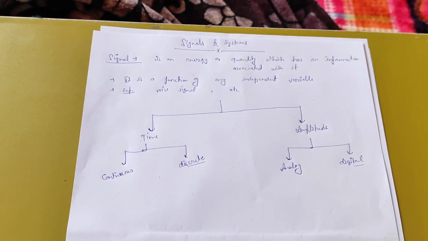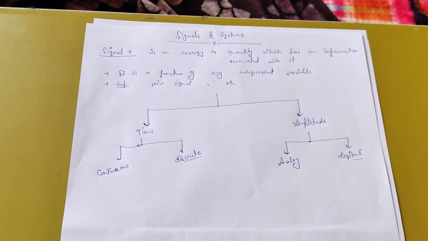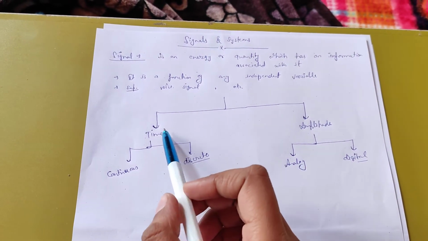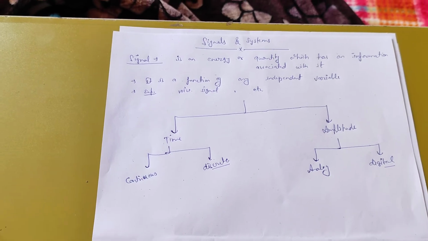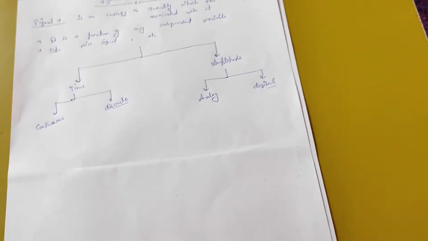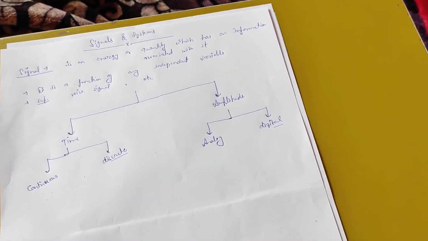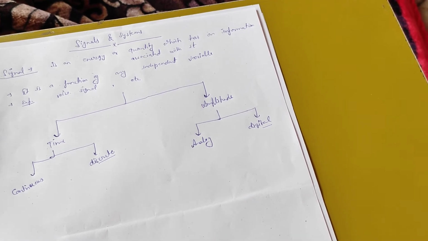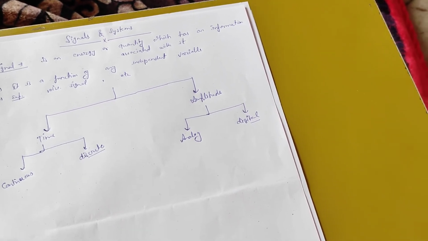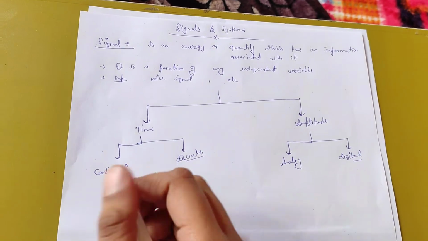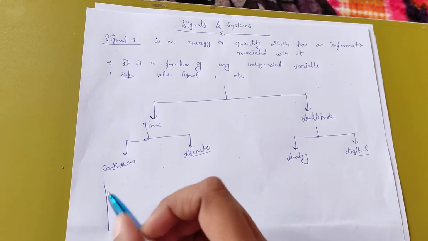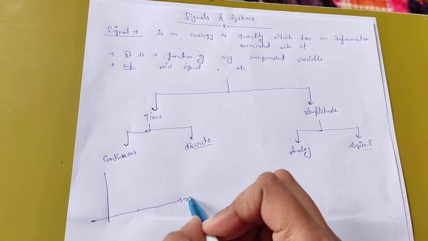On the basis of time, signals are divided into continuous and discrete time signals.